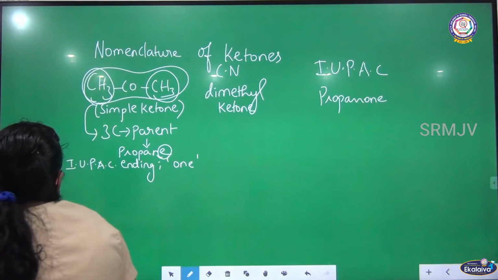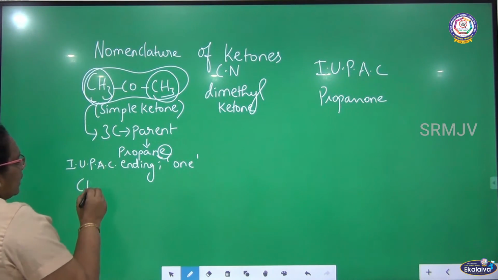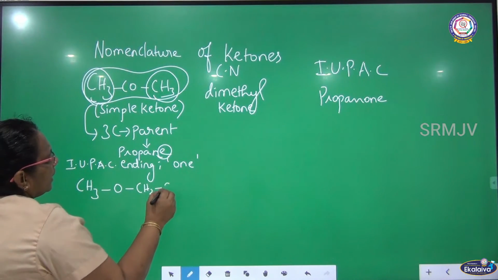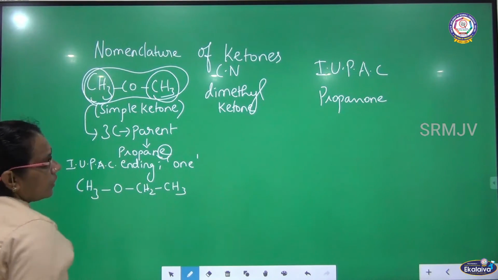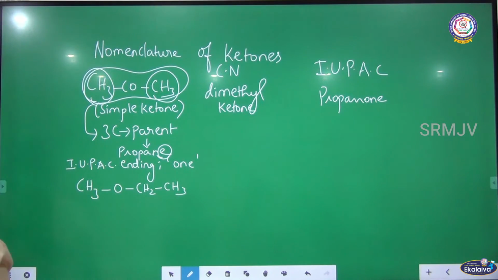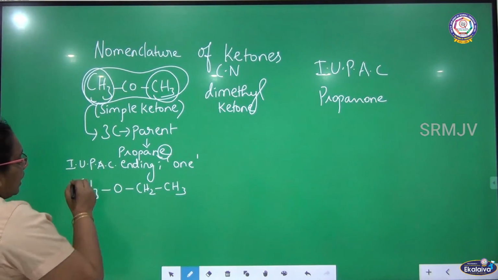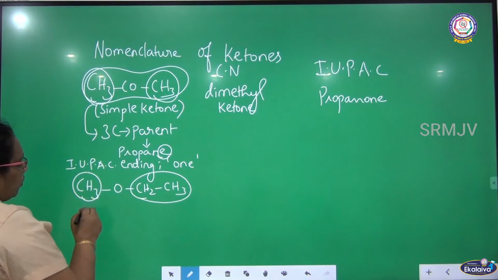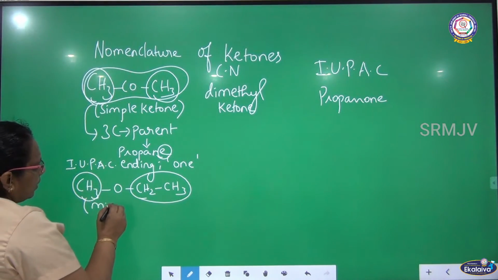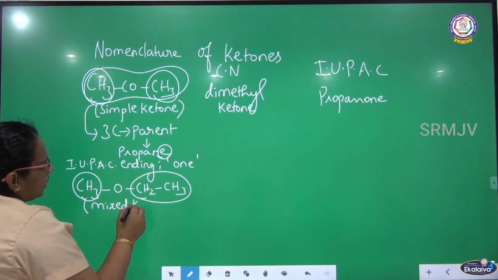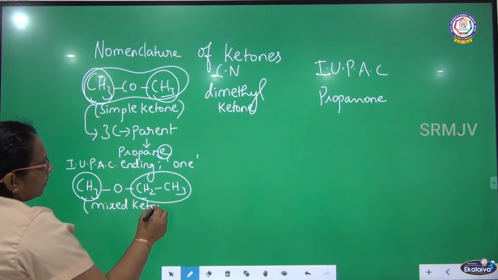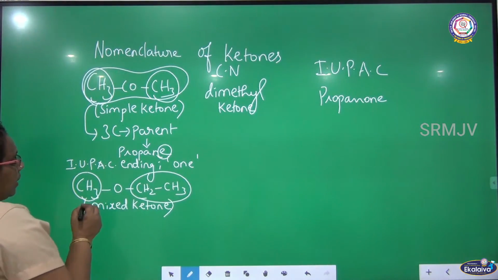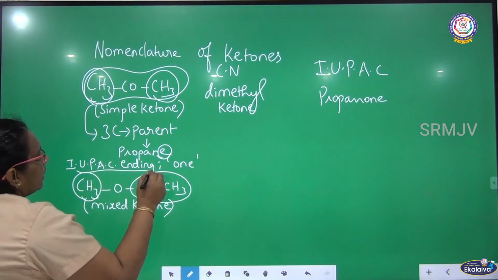Shall we see another important compound? CH3COCH2CH3. See this compound. What is the name of this compound? See here, both are dissimilar groups. It is a mixed ketone. How many carbon atoms are there?